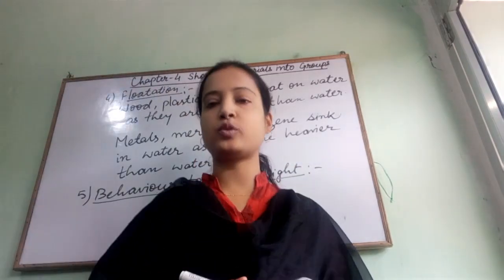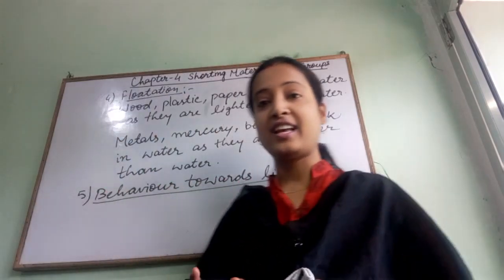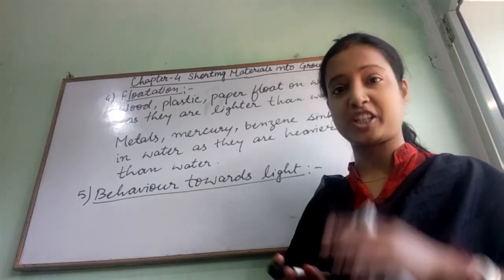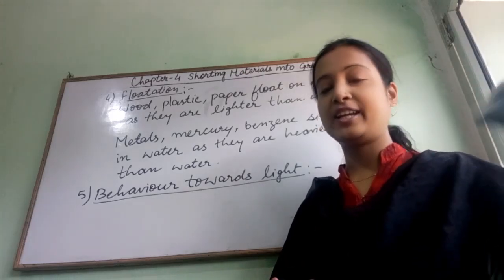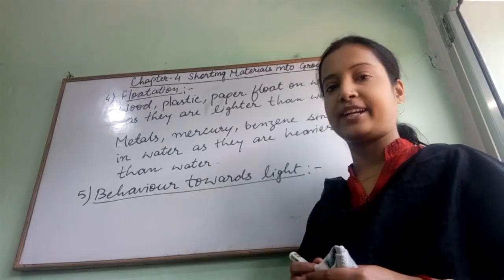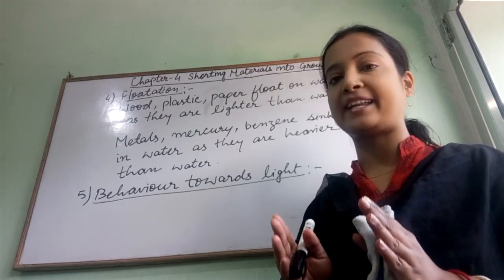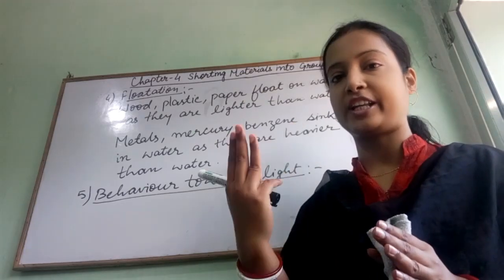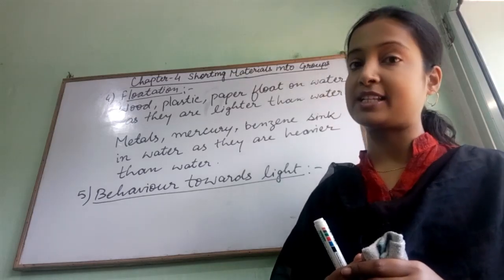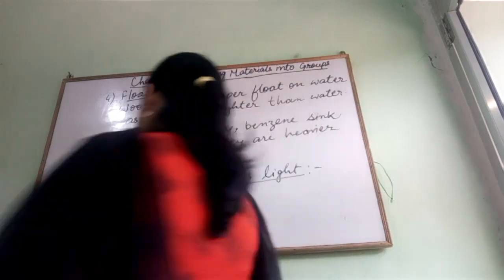So behavior towards light, actually whose behavior are we considering here? We are considering the behavior of different types of objects towards light. On the basis of behavior towards light, objects can be classified into three categories, and they are, first one is